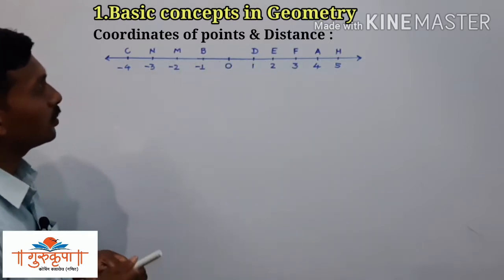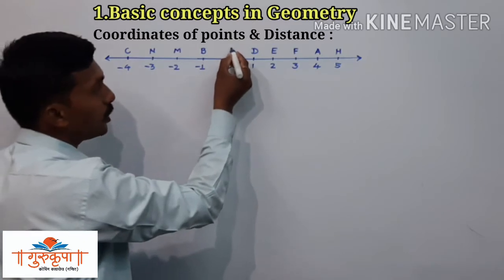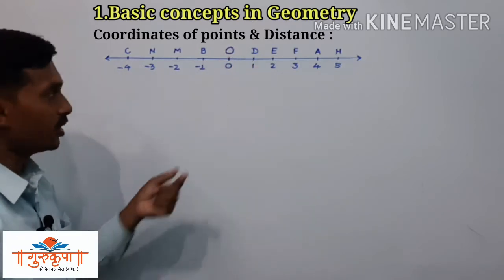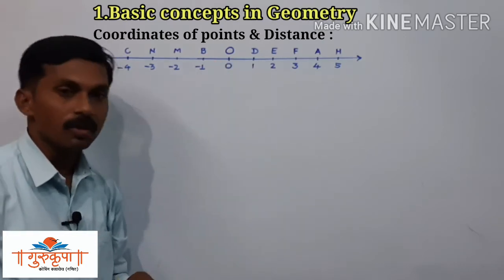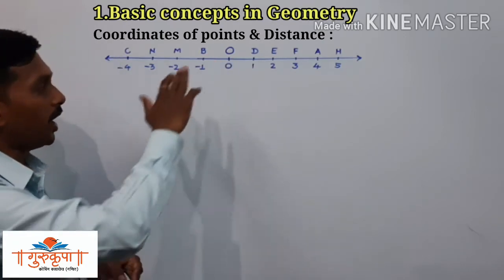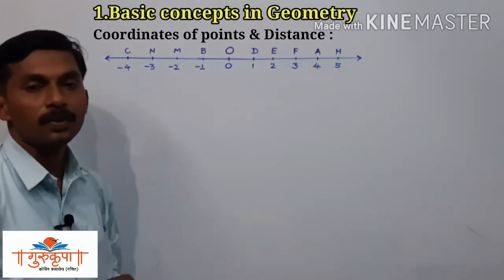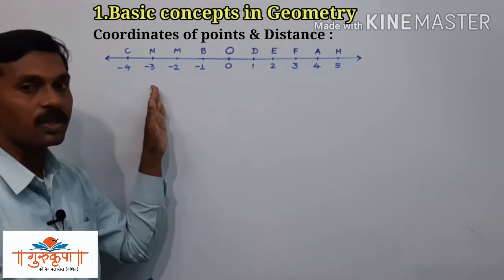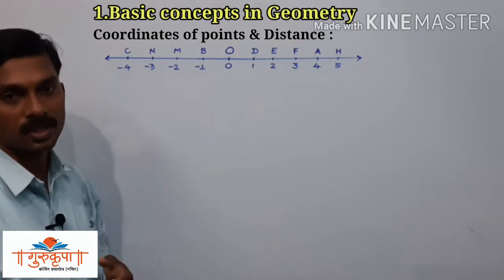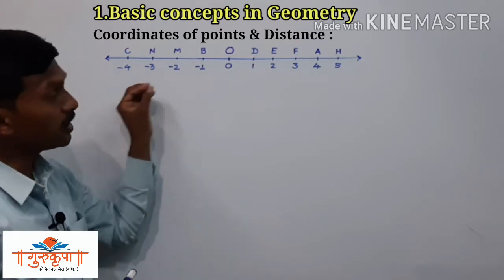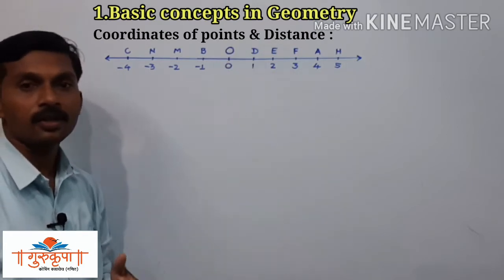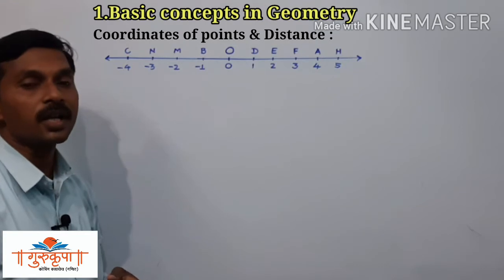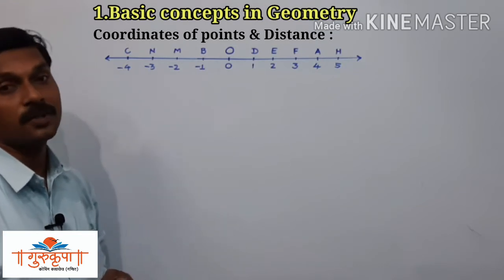Here we have a number line, and this is the point of origin, which is represented by the letter O. On the number line, at the right side of the 0 we have positive numbers, and at the left side of the 0 we have negative numbers. All these things we studied in the 7th, 8th standard. Now here we have to discuss the coordinates of the points and the distances between the 2 points.